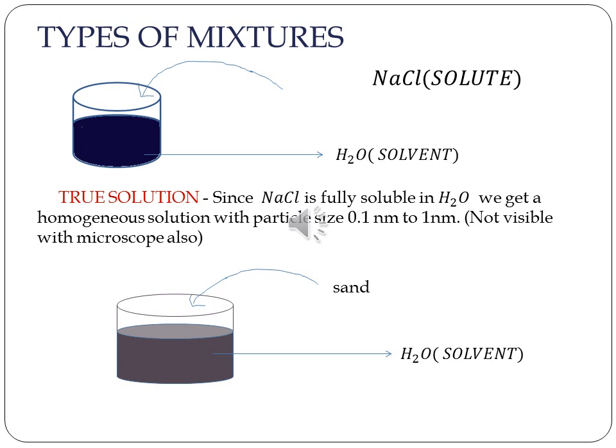In the second picture, there is a solvent, water. You're putting sand into the solvent. What happens when you mix sand with water? If it is stirred, the sand and water mixture will be there and you will be able to see the sand separately and the water separately, sand particles, isn't it? But if you allow it, it will settle at the bottom after some time. But again, if you stir it, you will get a mixture which is not homogeneous. It is not uniform throughout, right?